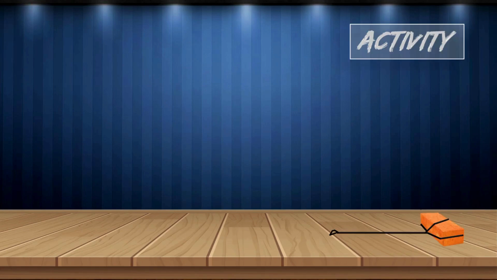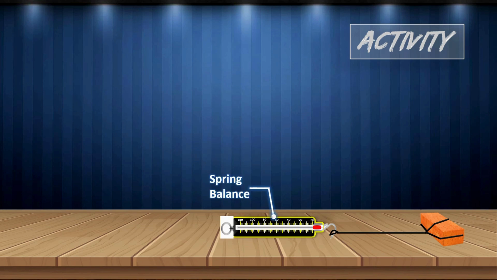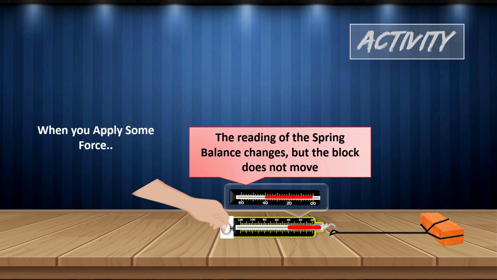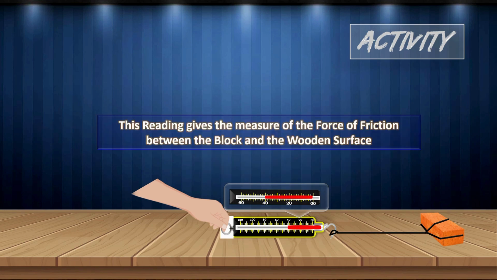Activity. Let us take a block, a spring balance. Now when we apply some force, let us see what we have observed. The reading of the spring balance changes, but the block does not move. This reading gives the measure of the force of friction between the block and the wooden surface.